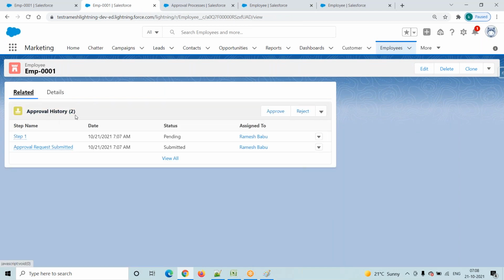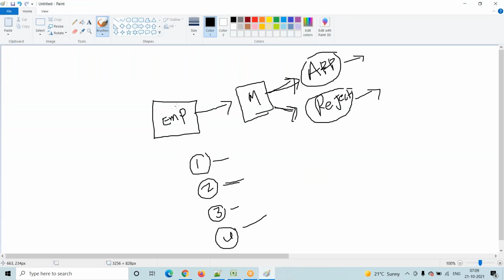Status is pending here. So we will see each and every piece of information under approval history. Approval history is a standard related list. The approval request is submitted on this particular date and it is assigned to Ramesh. Assume that here submitted is by James, because ours is a trial version, right? So there is no facility to create more than two users. Assume that James submitted and it is assigned to Ramesh. So up to now we are clear, right?